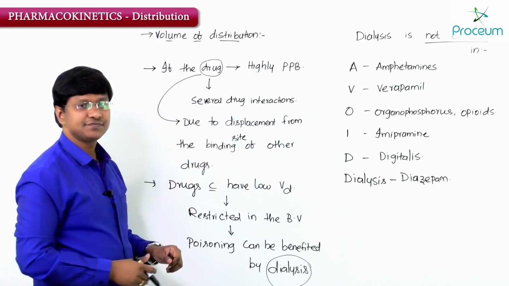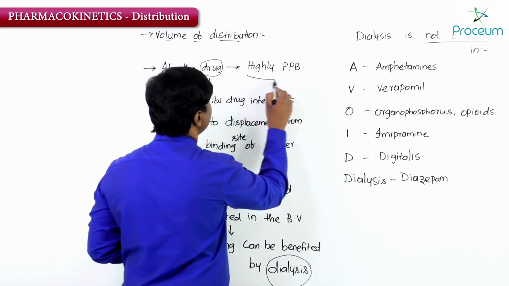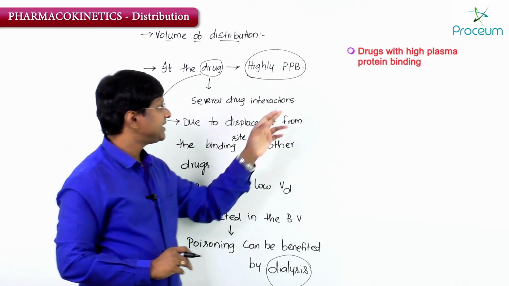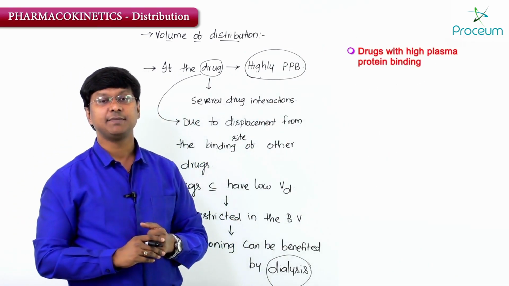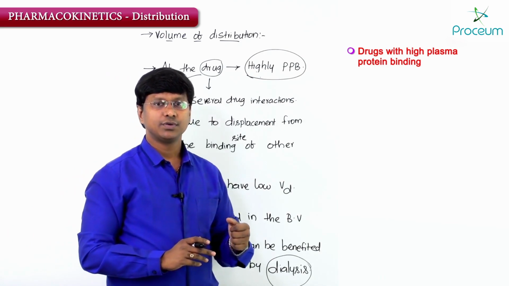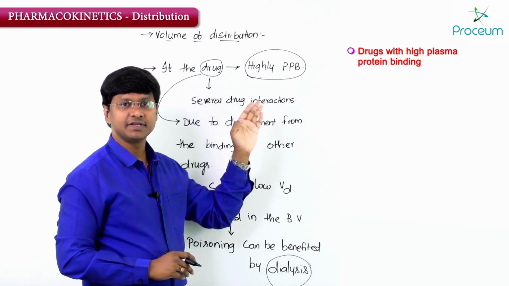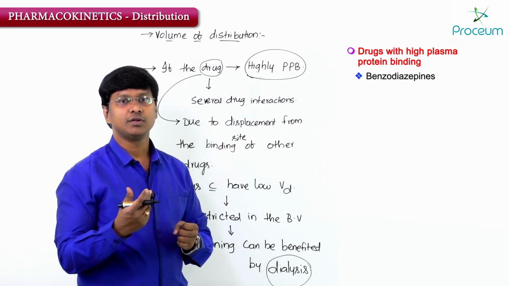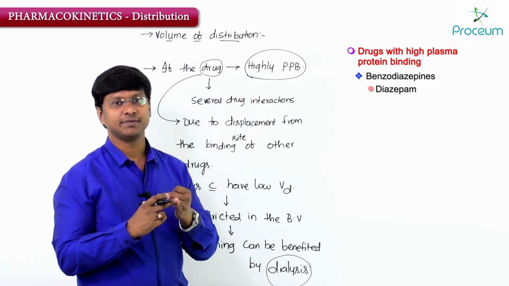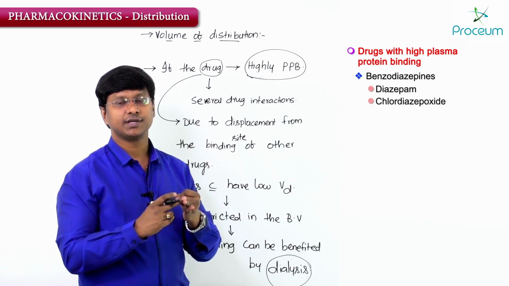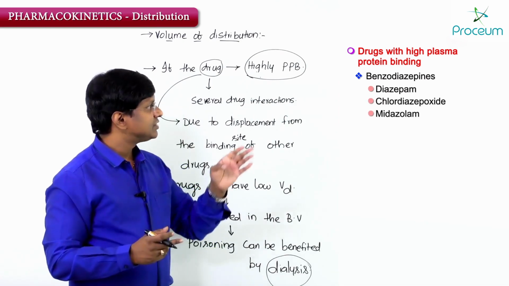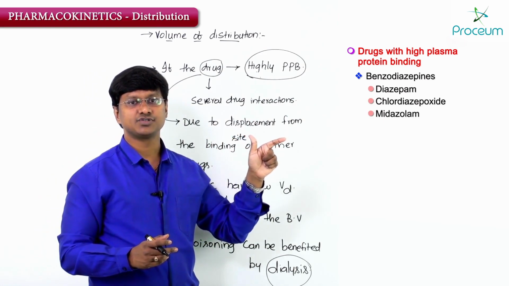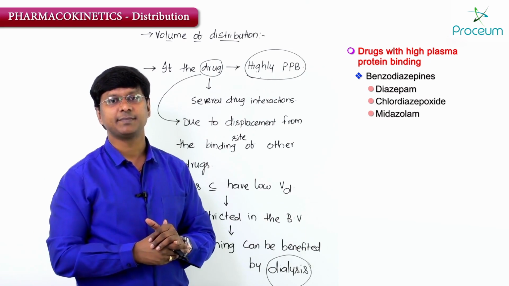And already I have told you about the drugs which have high plasma protein binding capacity.